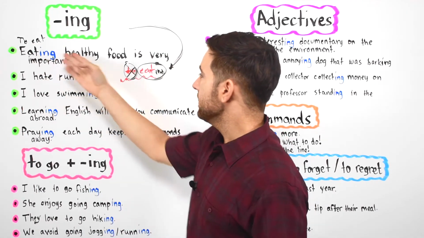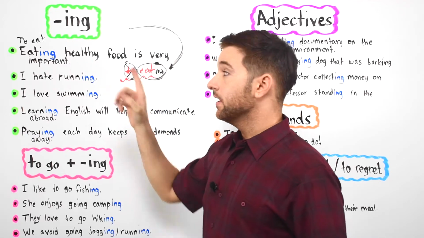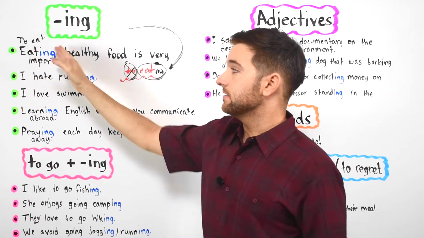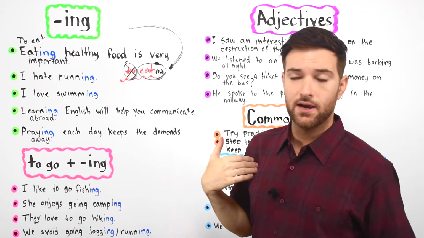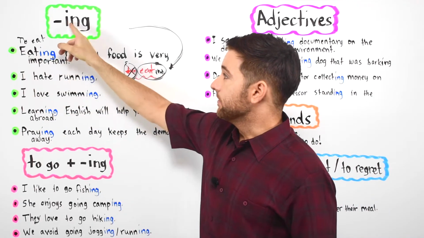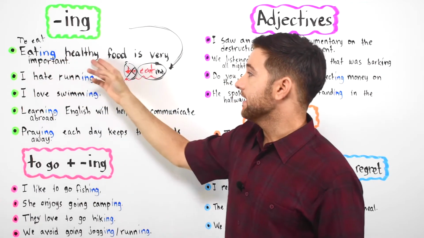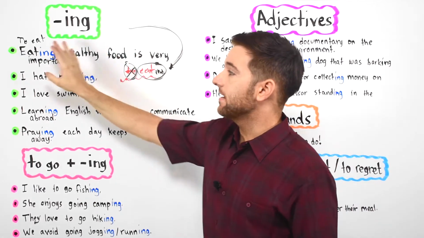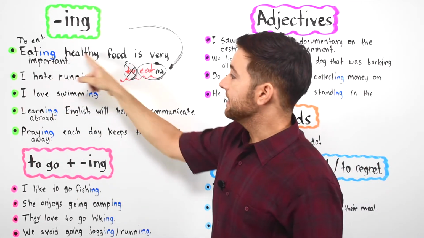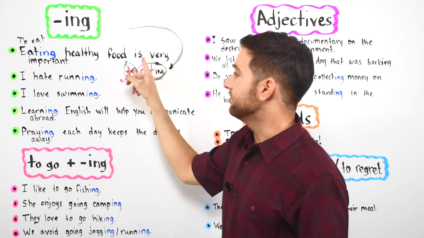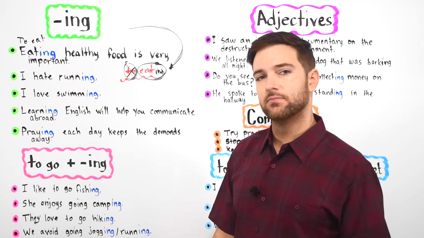Now, to eat in this case is a verb. But if we don't want a verb, if we want a noun, we say eating with ing. Eating healthy food is very important, and this sounds better. It sounds better saying this than to eat healthy food is very important.